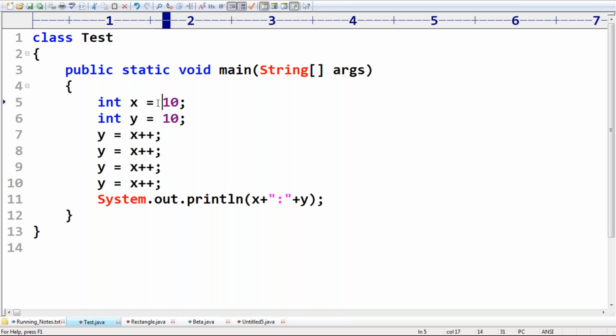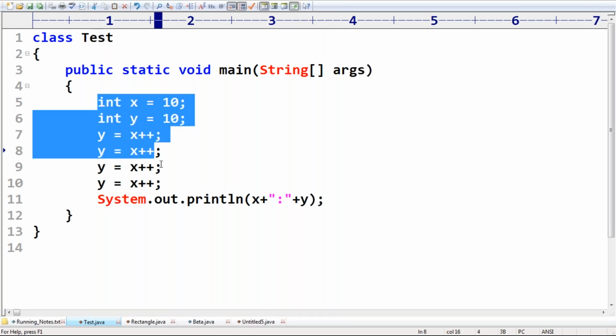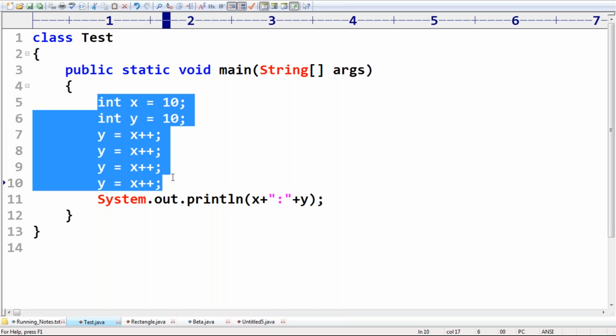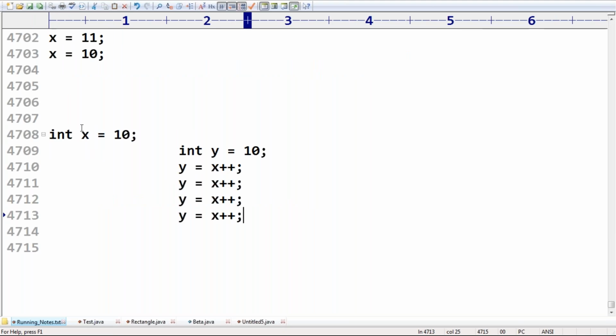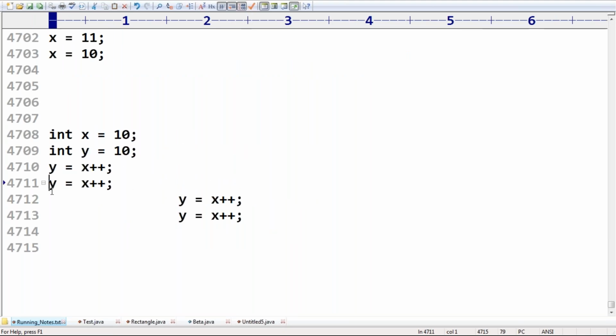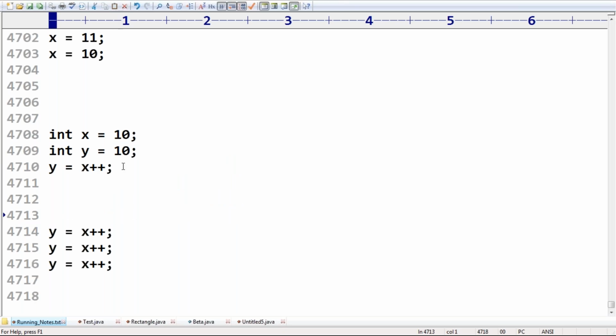Okay. Now observe that. Think a bit very carefully, don't think too much. Line to line, I will explain. Here after completing the first line, consider x value for assignment.